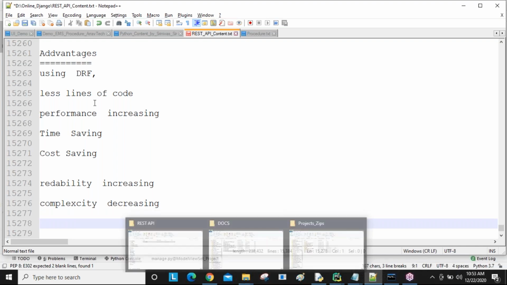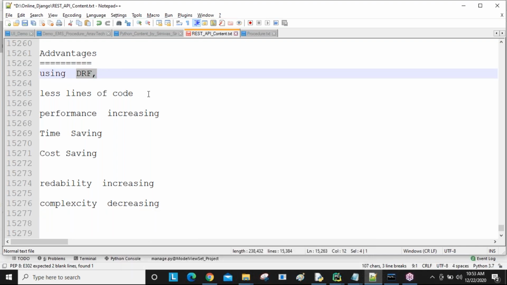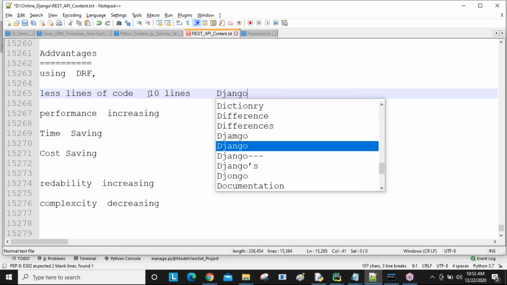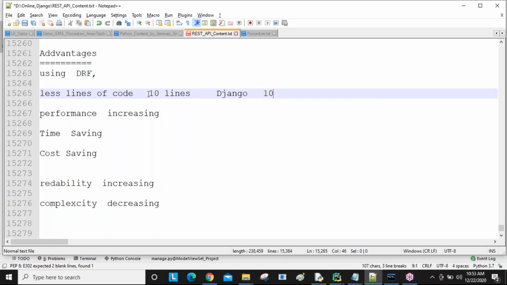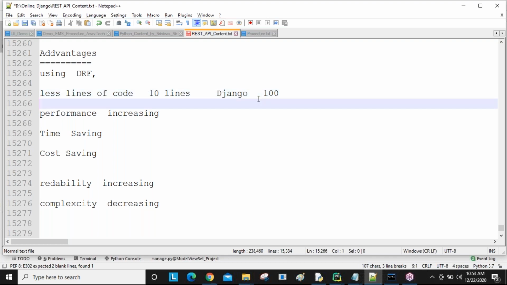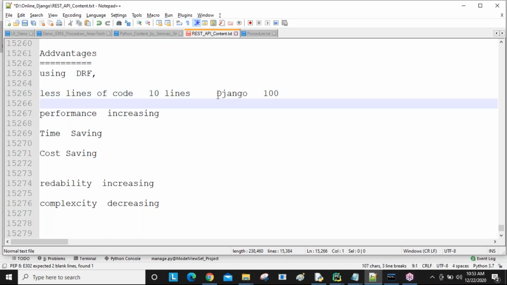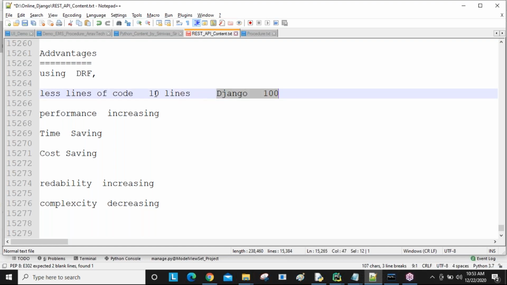Why? Because using the Django REST framework, you are writing less lines of code. For example, 10 lines of code. But using pure Django, more than 100 lines of code is required. So instead of writing 100 lines, only 10 lines are required. That's why, even if you know the Django way of making app to app communication, in real time development, people are not going to use it. They always use this one only.